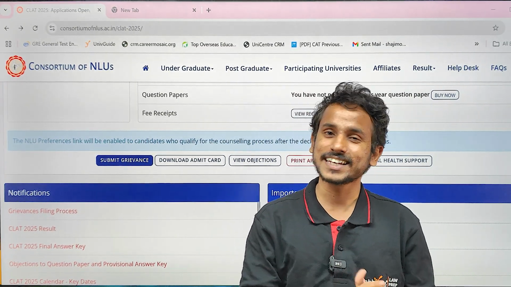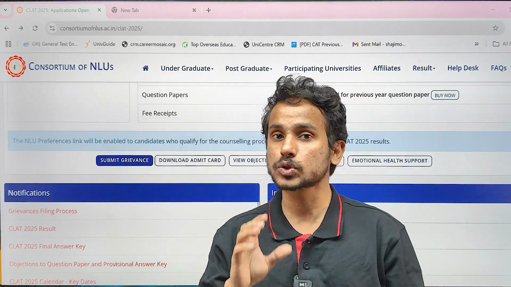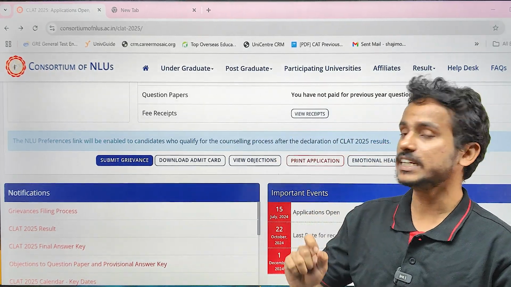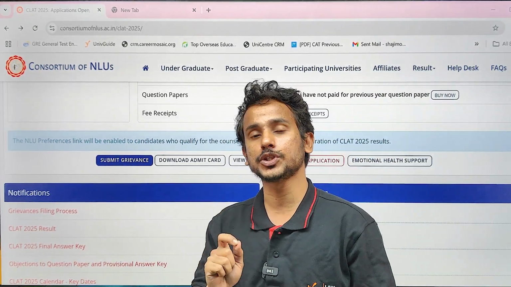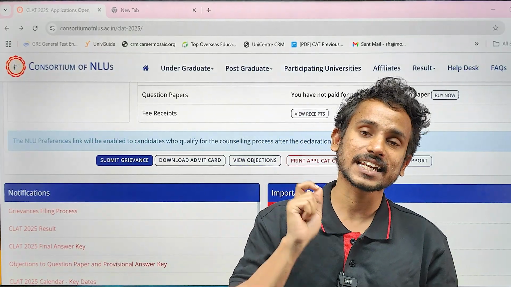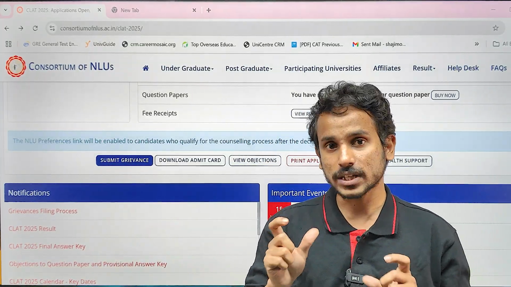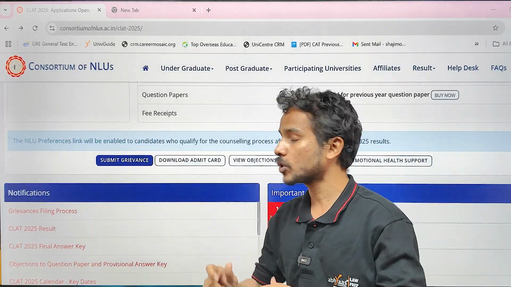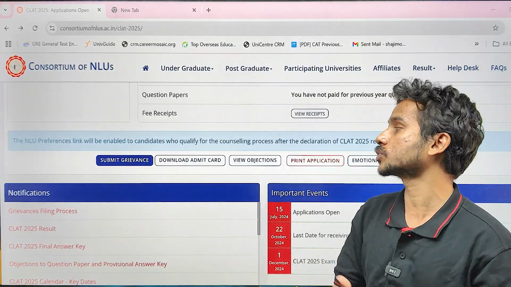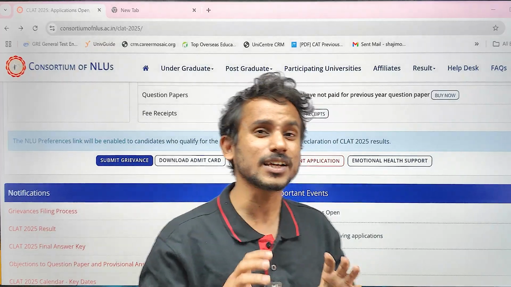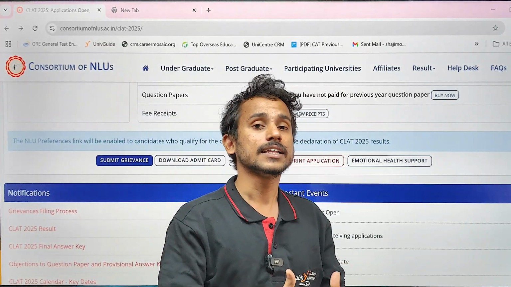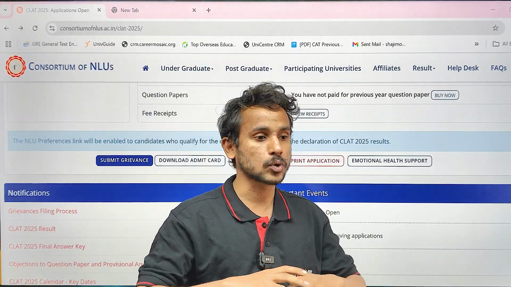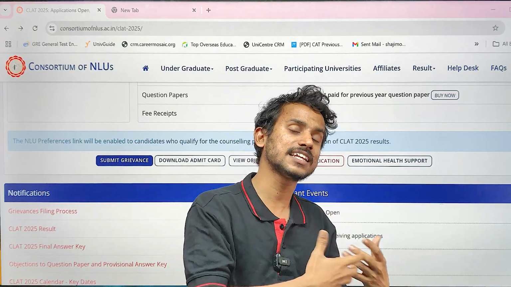Hello students, so finally the CLAT consortium has released the scorecard, which has both the details of the final marks that you have scored, and it also contains the rank that you have achieved. Now the rank becomes a deciding factor here, but we have been getting a lot of queries from students with regards to the way the final score has been calculated or the way the final key has been published.